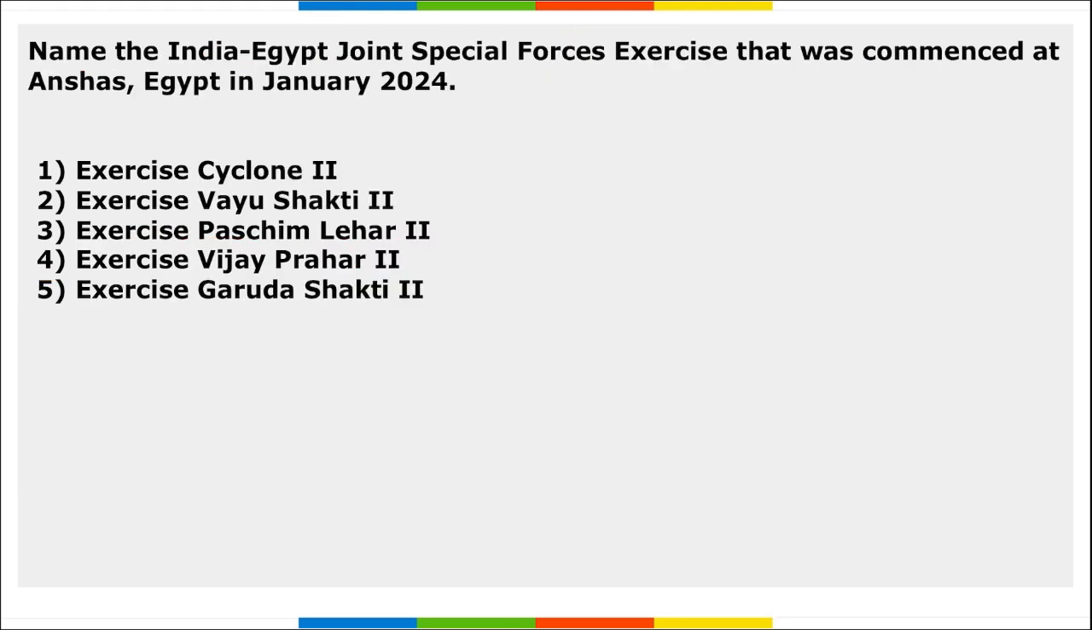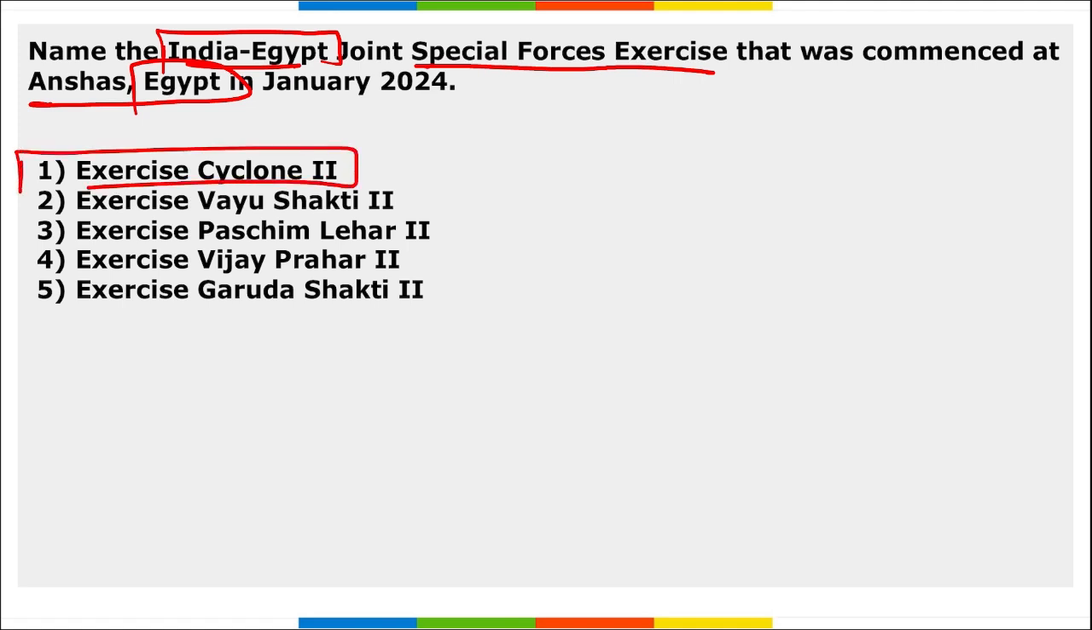Next we are talking about what is the name of the exercise held between India and Egypt, that is a joint special force exercise that was held in Egypt only in January 2024. So it is exercise Cyclone 2. That means it was the second edition of the India-Egypt Joint Special Force exercise held between India and Egypt in Egypt only, and this was the second edition, that is exercise Cyclone.